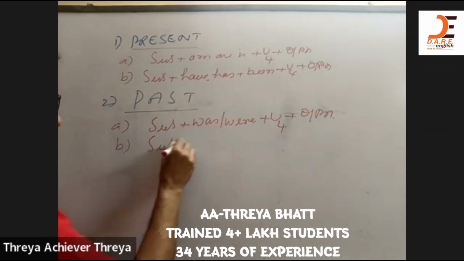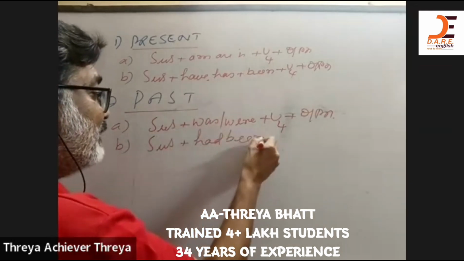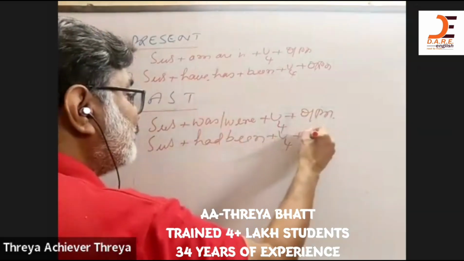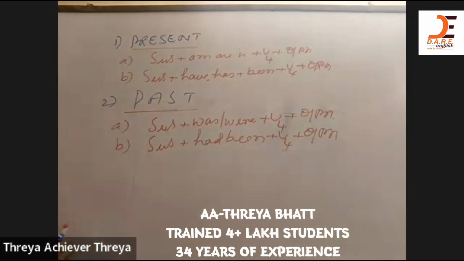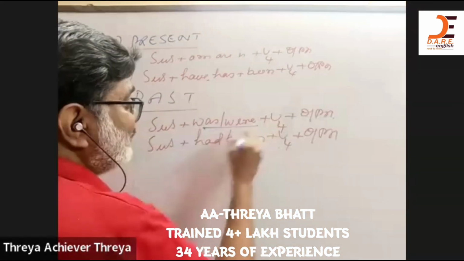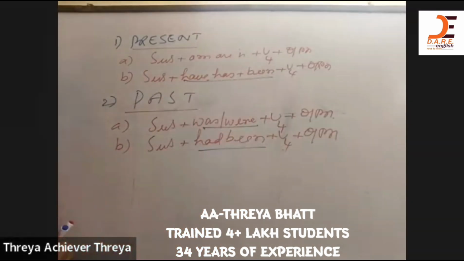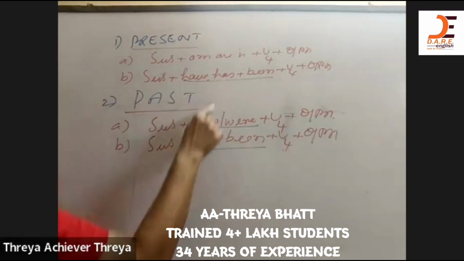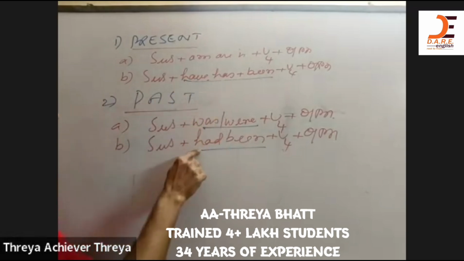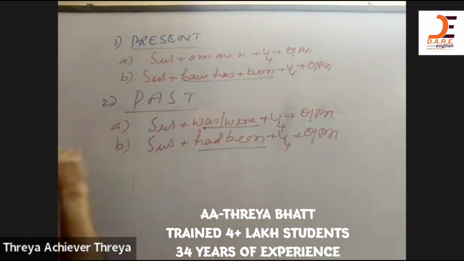Second model, in the place of was and were, we can use had been plus V4 plus object or a phrase. See, in the place of was and were, we use had been. Here we used have been, has been because it is present. Because it is the past, we use had been because had is the past of both have and has. Past of have is had, past of has is had. This is the present perfect, this is the past perfect.